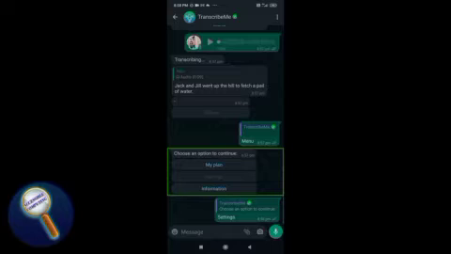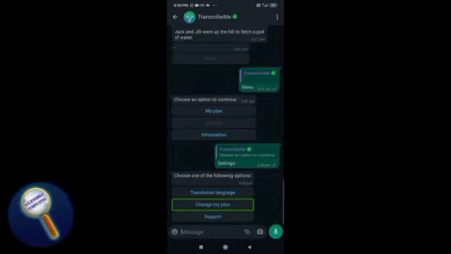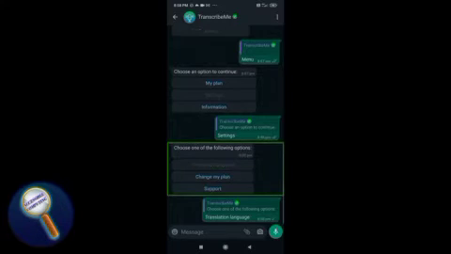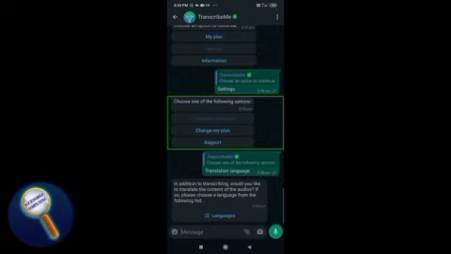Now it will give you another set of buttons: change my plan, support, translation language. So I'm just sending this translation language. Now see, it is like chat, but the buttons will appear. You just need to tap on that and that prompt will be sent to the bot and the bot will work based on the prompt.